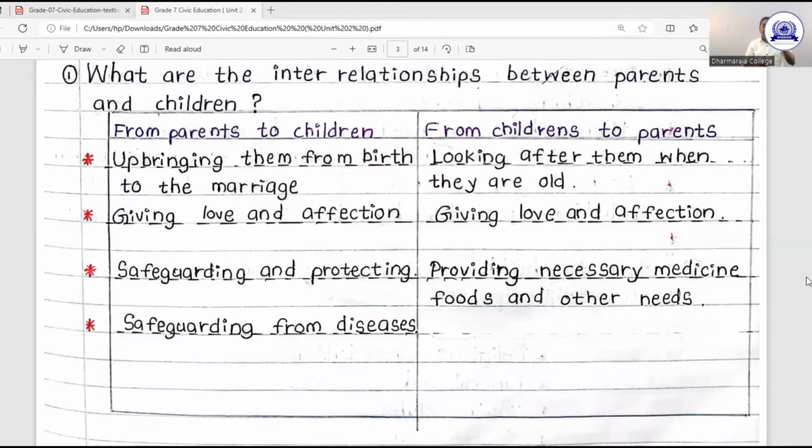You must protect their customs, traditions. You must actually love them. You must help them. You have to look after them when they are sick. You have to provide other necessary supports. So they are the duties and the responsibilities, as well as we can say the relationships from children to the parents. Then we can build up a very nice world.